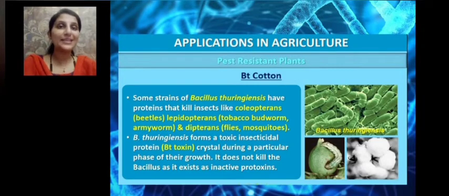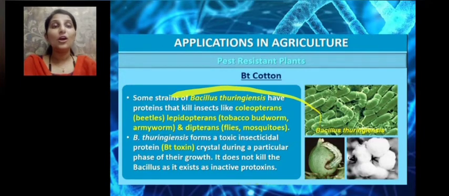Some strains of Bacillus thuringiensis, which is a bacteria present in soil, have certain proteins, and we know proteins are produced due to the expression of certain genes. These proteins present in certain strains of Bacillus thuringiensis are able to kill certain insects like coleopterans, that is beetles, lepidopterans, tobacco budworms, and armyworms, and dipterans like flies and mosquitoes. So they are able to kill all these pests with the help of proteins which are produced by them.